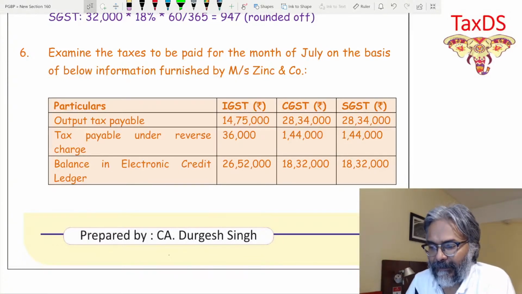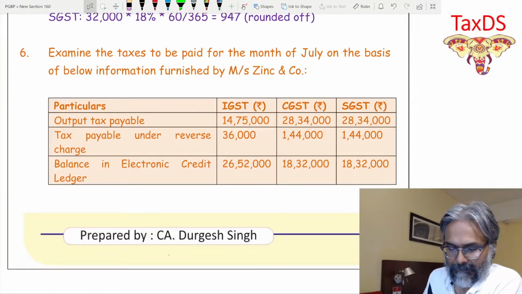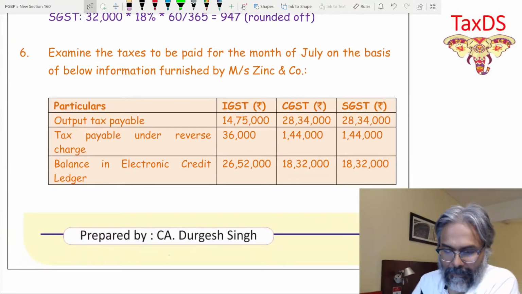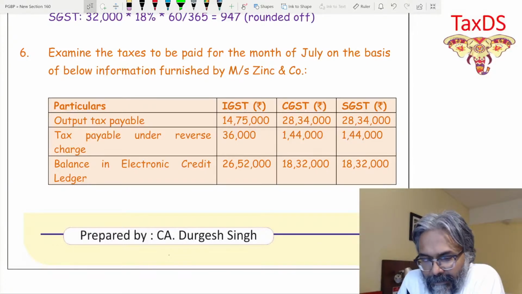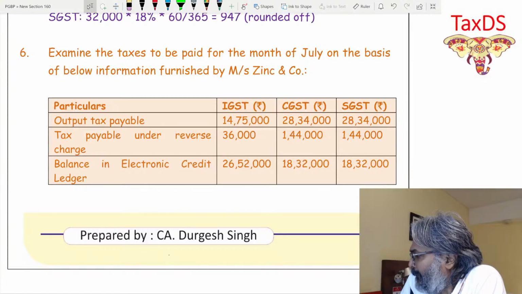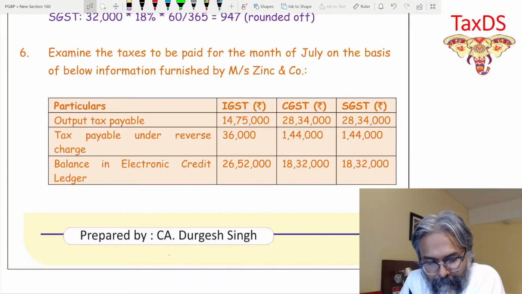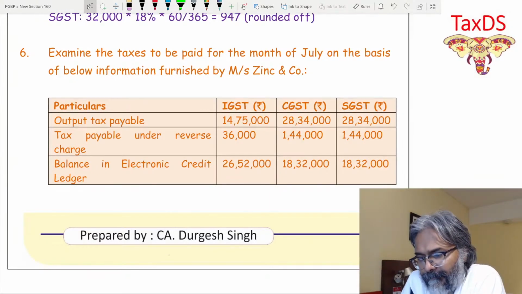So students, examine the taxes to be paid for the month of July on the basis of the below information furnished by Mr. Zink and Company. Output tax payable has been given to you.